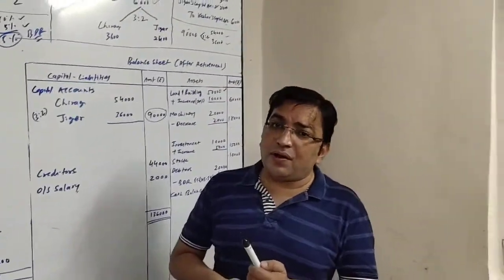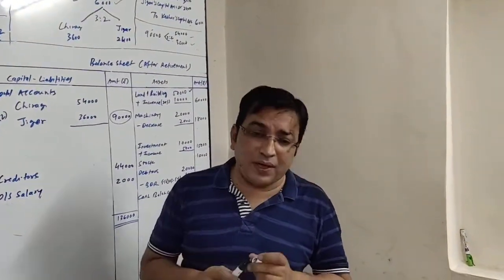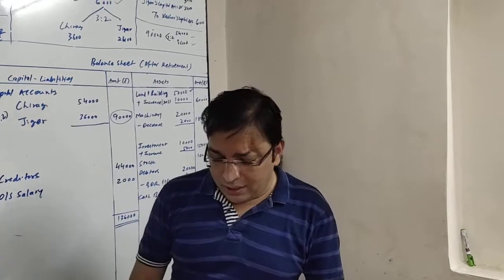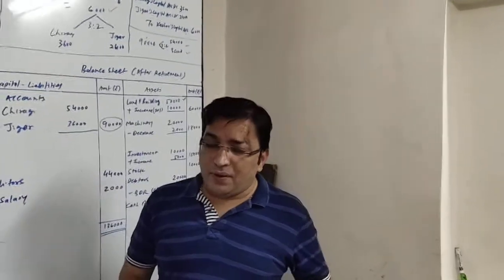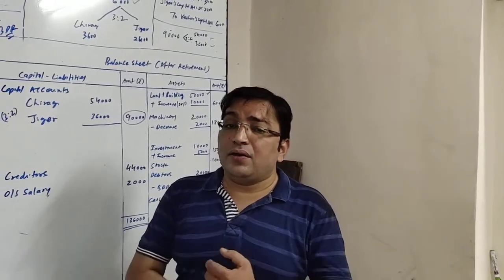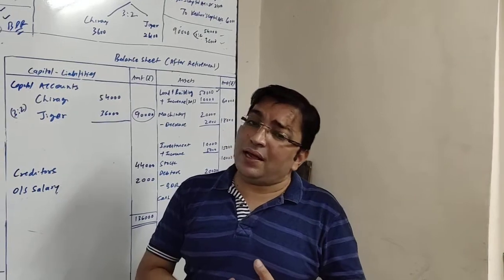So friends, this is all about sum number 14, where we have learned how to maintain the capital when the cash balance which is to be carried forward, which is to be maintained, is given, and when the retiring partner is to be paid in cash.